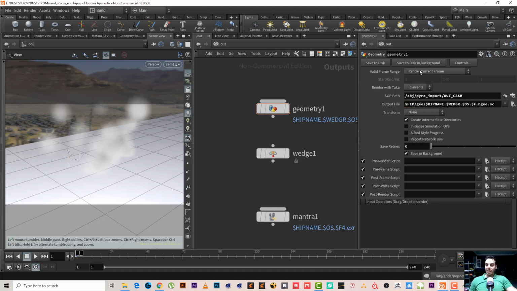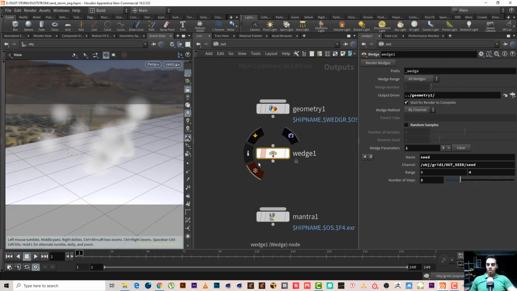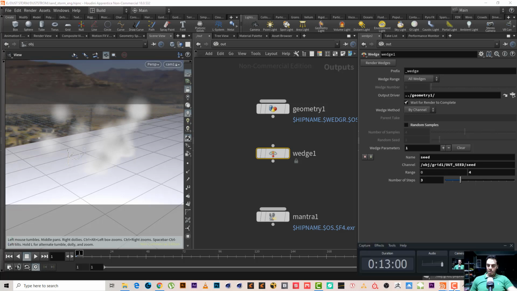Okay, second, we need to change this to render frame range, not current frame. This frame range looks good, so we will render this. So how can we do this? Not from save to disk, but from widget. So widget and hit render wedge. Hit render wedge. Of course, I already did it, so I will come back to you after it's finished.